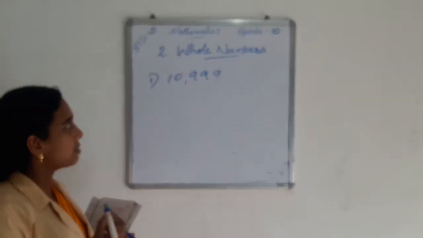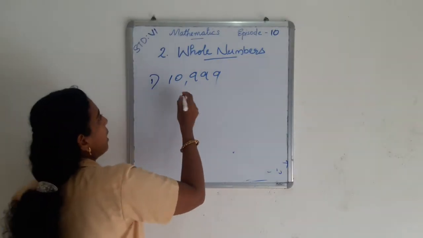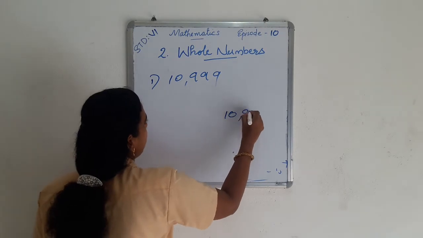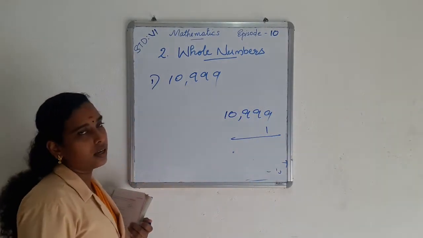For finding the next natural number, add 1 to the number. Here the number is 10,999. When we add 1 to that number, we get the next natural number.